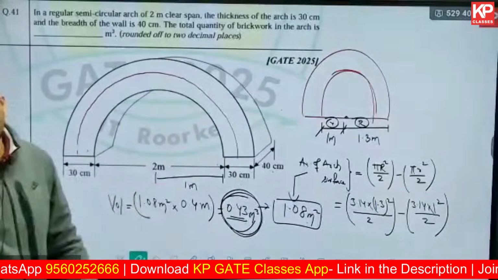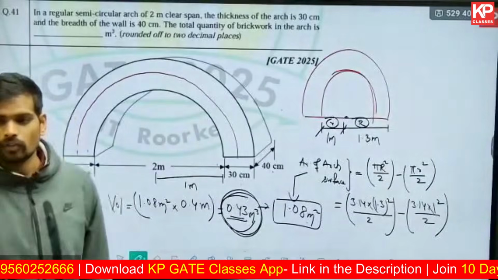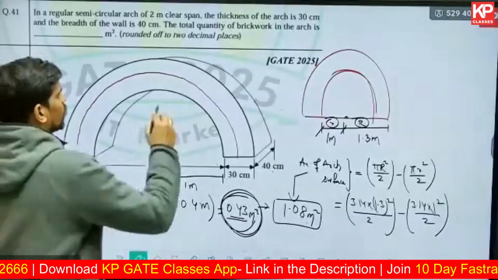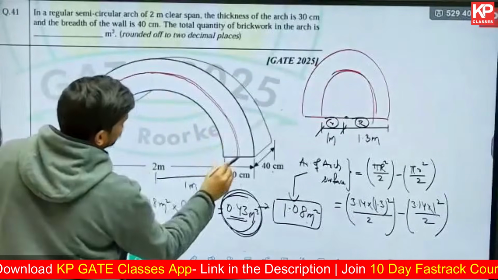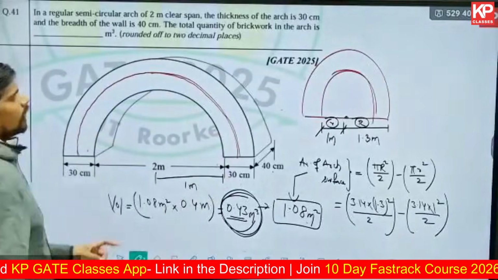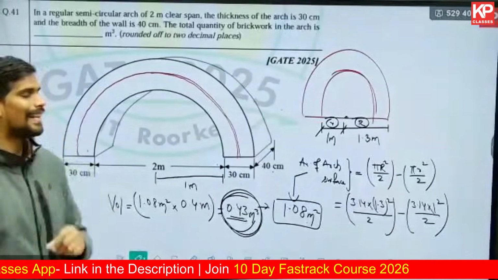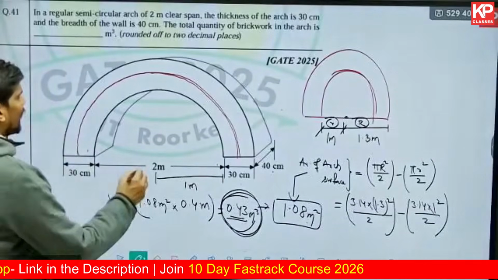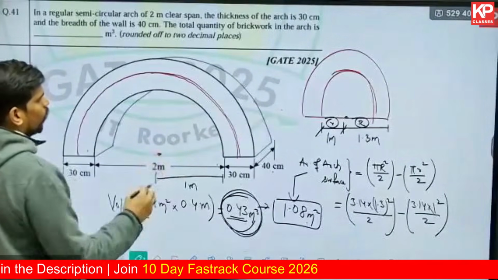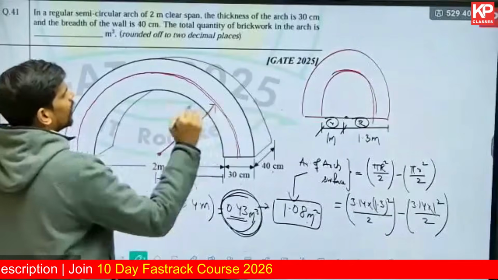So this center line length is also called the mean length of the arch. The red line which I've drawn is called either the mean length of the arch or the center line length of the arch. That length you can calculate. Can anyone tell me what is the radius till this center line?